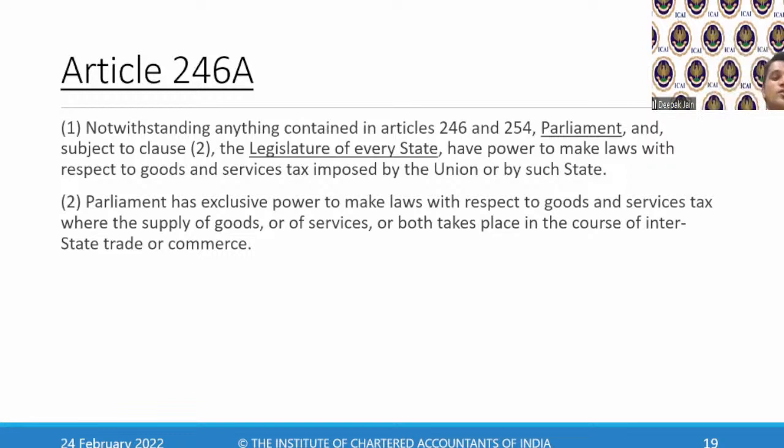So Article 246A said that the central government and state government both will have the powers. These articles you'll have to remember: Article 246A, Article 269A. Article 246A, 246 is easy, 2 plus 2, 4, 4 plus 2, 6, and then A. So it's very easy to remember. Article 246A gave powers to the central government and state government to collect GST, and for any interstate transaction under subclause 2, it gave powers to the central government to collect taxes.